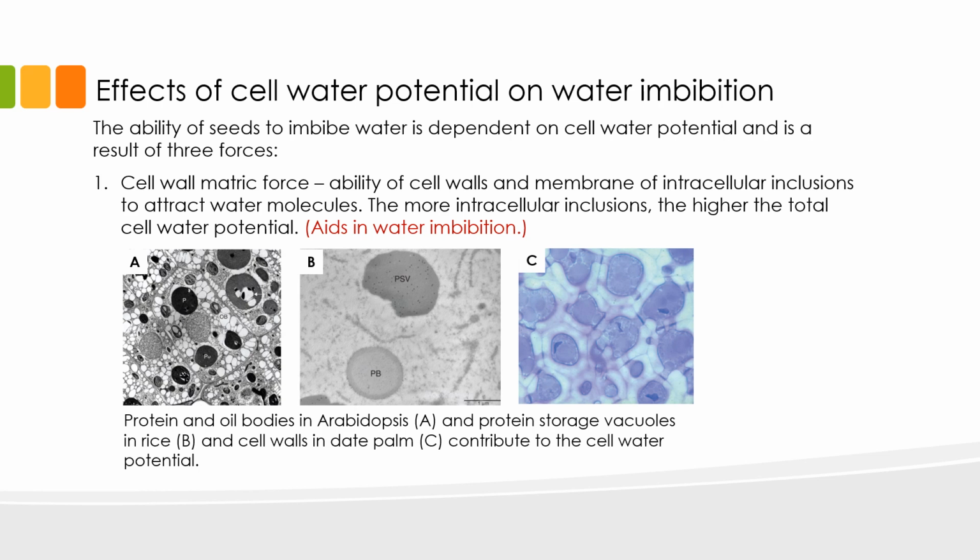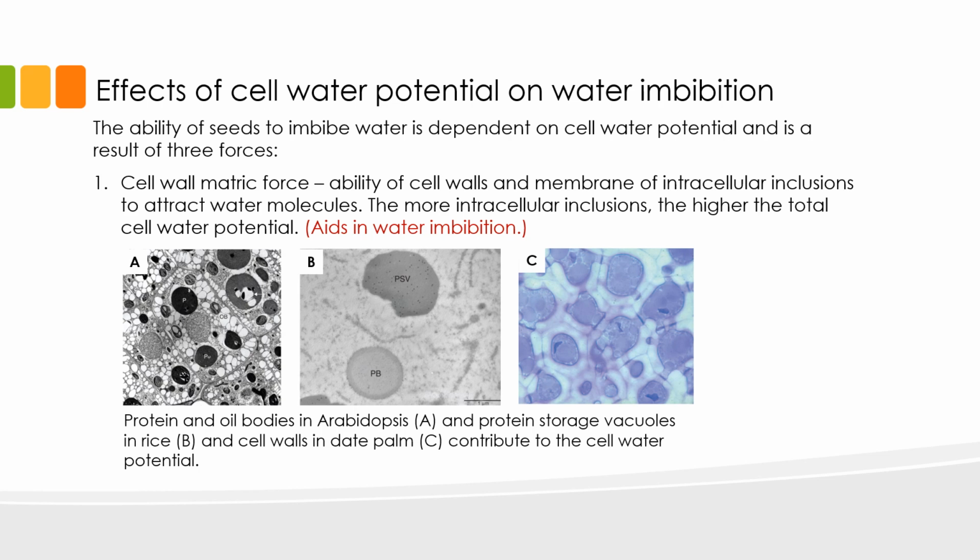Water availability inside and outside of the seed can also affect water imbibition. You already know that mature seeds undergo a controlled process of drying or desiccation. This drying process increases the overall water potential of seeds. The water potential in seeds is a result of three forces. One is the cell matrix force, two is the cell osmotic concentration, and three is the cell turgor pressure.